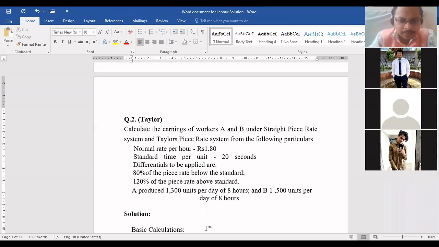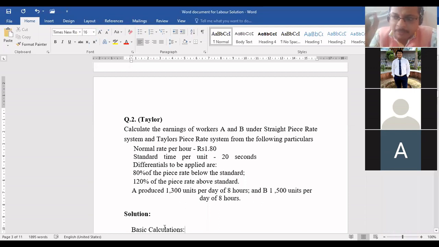These are some basic calculations. 3. Very good, excellent, beta. In 1 minute, we can make 3 units. So can you tell me in 1 hour, how many units we can make?